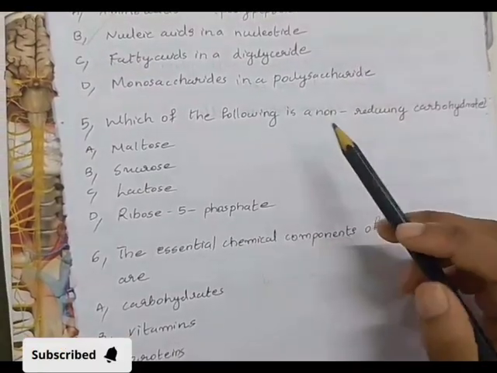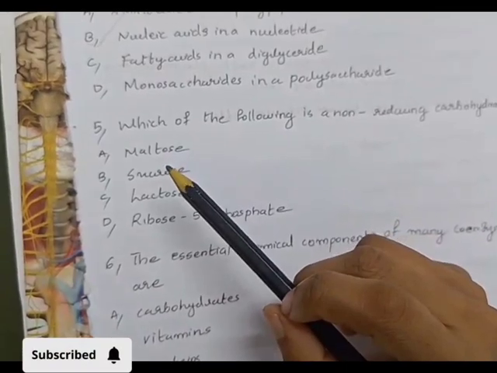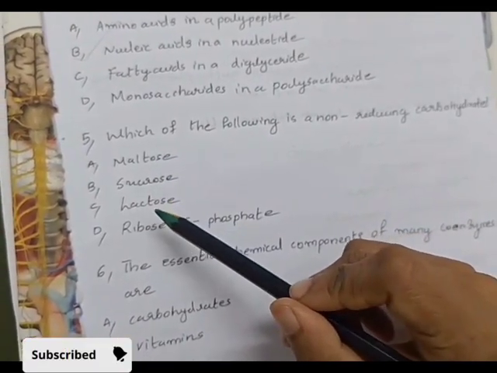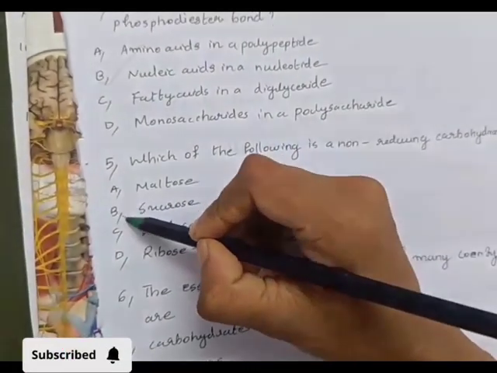5. Which of the following is non-reducing carbohydrate? Option A maltose, B sucrose, C lactose, D ribose 5-phosphate. Answer is option B sucrose.